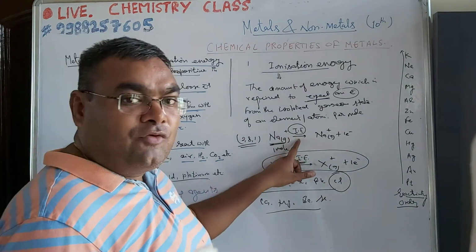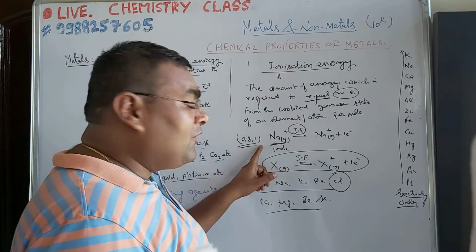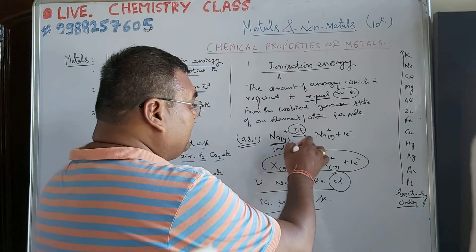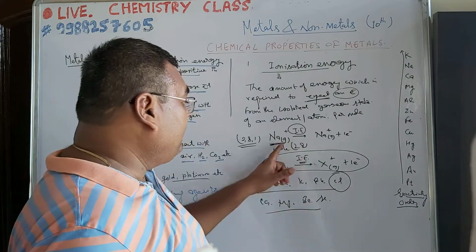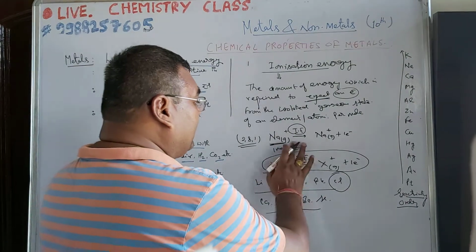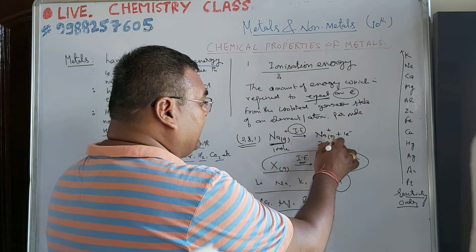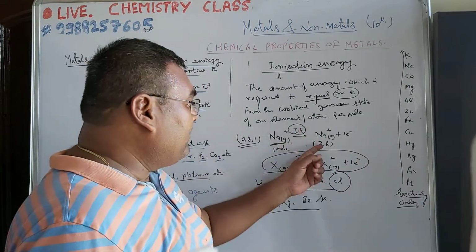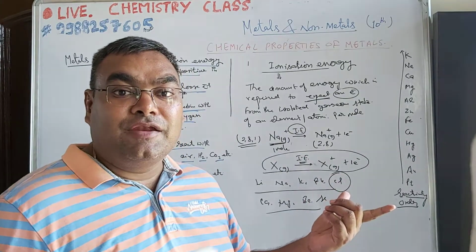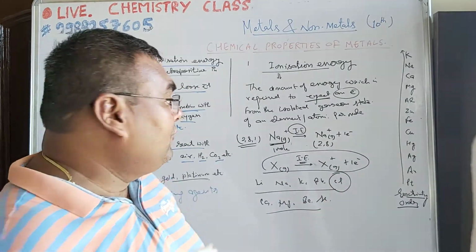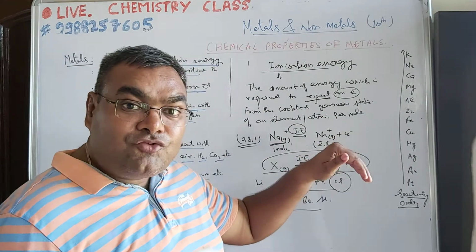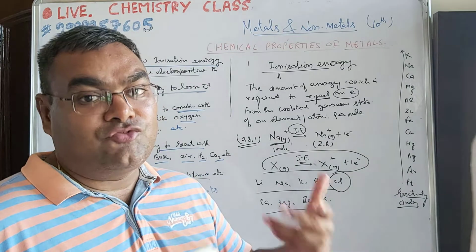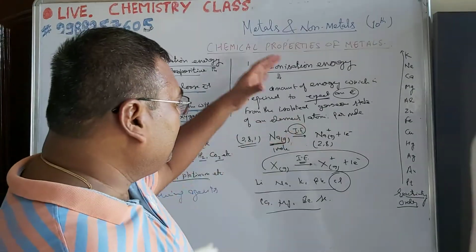When you provide some amount of energy, after losing one electron from here, its electronic configuration becomes more stable and becomes 2, 8. This electronic configuration is now an inert gas electronic configuration. So sodium has a greater tendency to lose an electron and convert itself to the stable inert gas electronic configuration. That is why metals are highly reactive.